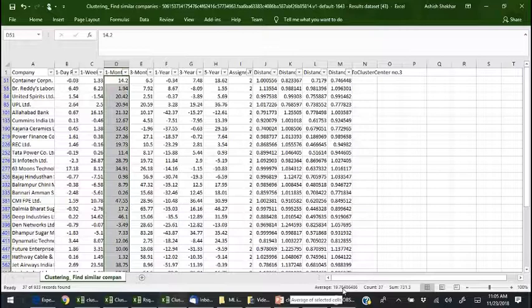So this is one inference you can draw, and if you are a positional trader, you can definitely utilize this artificial intelligence technique for your trading purposes. Likewise, there are many other techniques which I already mentioned. You can visit our website and see how this artificial intelligence technique can be applied. But this is how you can apply artificial intelligence. One small application I have shown here is how you can apply clustering in the stock market. In coming videos, we will try to explore more on this aspect one by one. Thanks for watching.